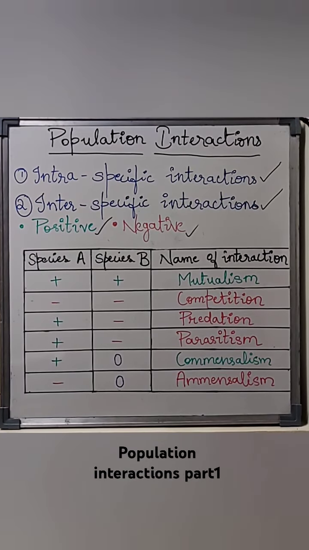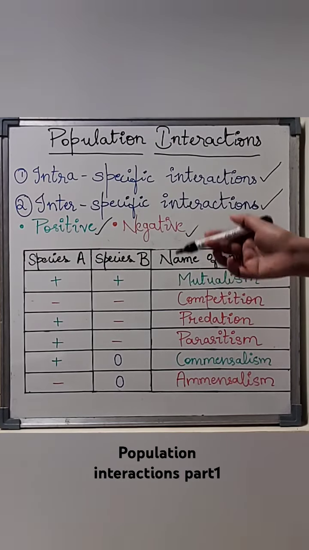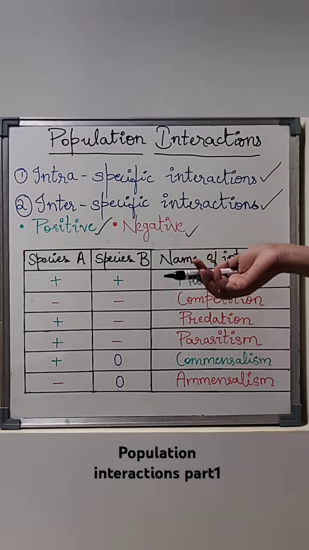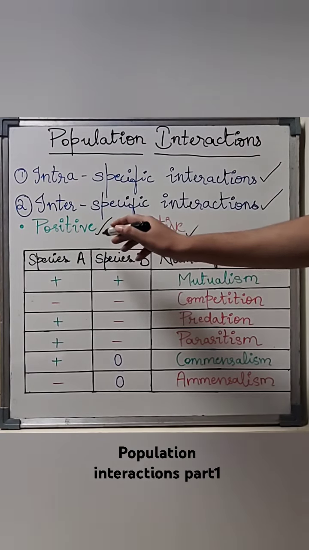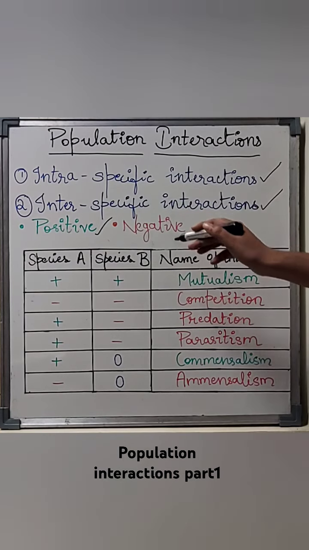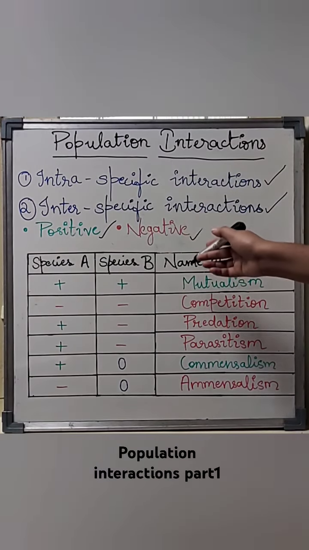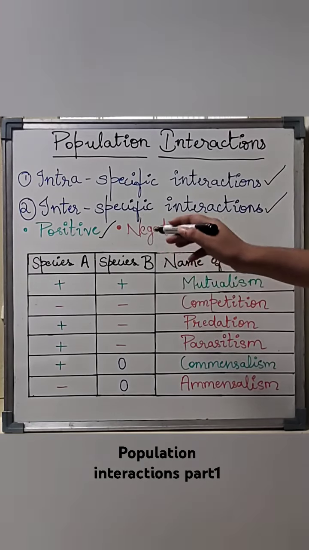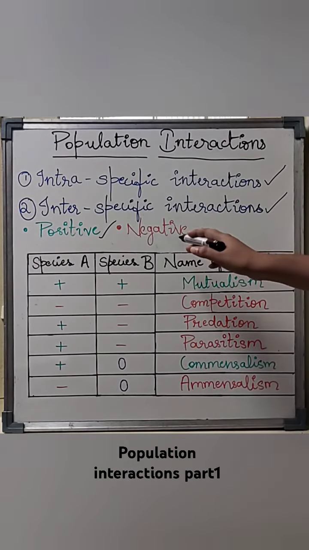The interaction is positive only when the species are benefited. They can be mutually benefited, or they need not hurt the other organism to get their benefit. In such cases, we call the interaction positive. When is it negative? When either both of the organisms are being hurt, or any one organism is being hurt during the interaction, we call such interactions negative.